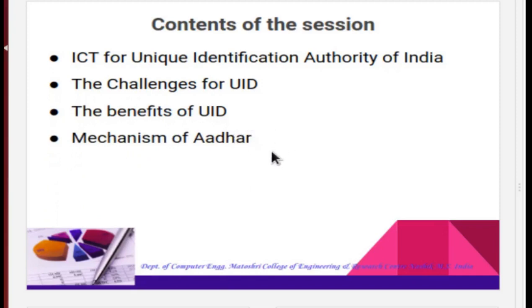We conclude today's session by studying financial inclusion, that means Aadhaar enabled bank account. This is the roadmap of our session. Next, we will see what is the role of ICT in the process of development.